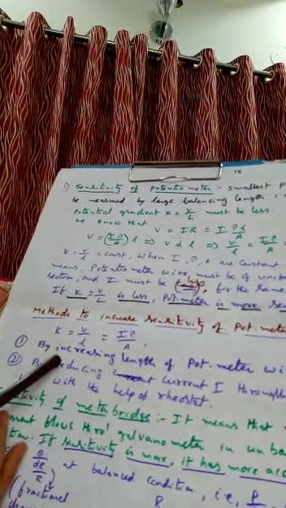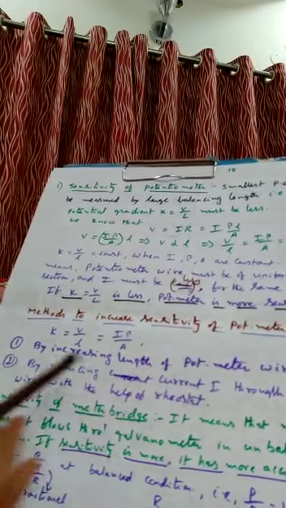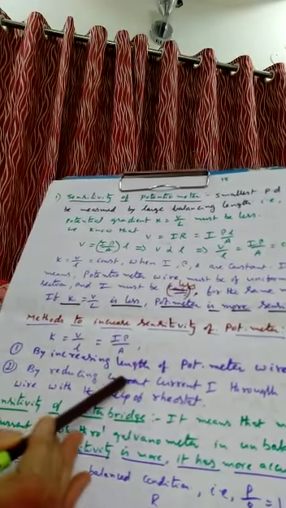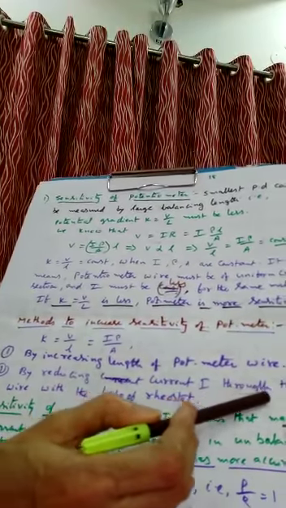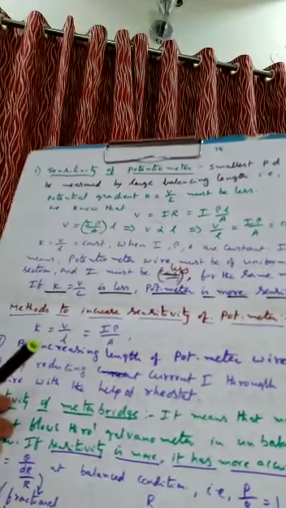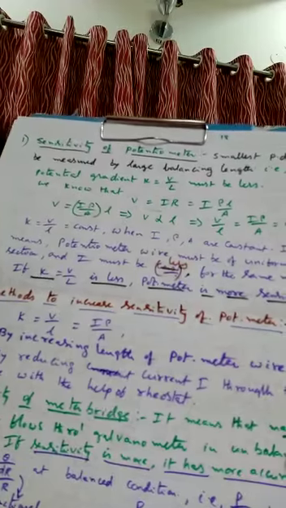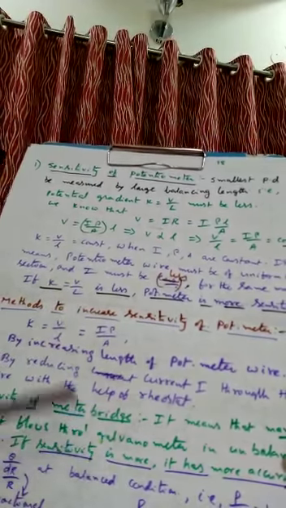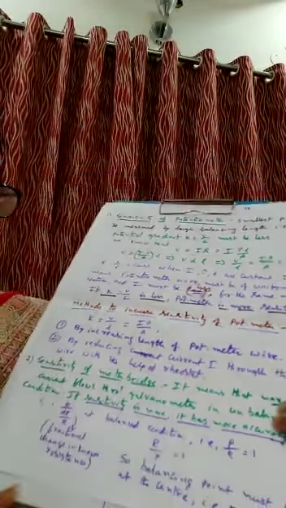To increase the sensitivity, we have to increase the length of the wire and reduce the current flowing through the wire with the help of a rheostat. Adjust the rheostat to send less current, and the length must be very, very high. In this way, the sensitivity will be increased. The sensitivity of the potentiometer can be increased by reducing current and by increasing the length of the potentiometer wire.